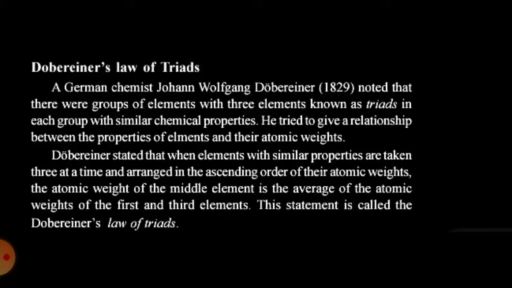Dobereiner stated that when elements with similar properties are taken three at a time and arranged in the ascending order of their atomic weights, the atomic weight of the middle element is the average of the atomic weights of the first and third elements. This is called Dobereiner's law of triads.